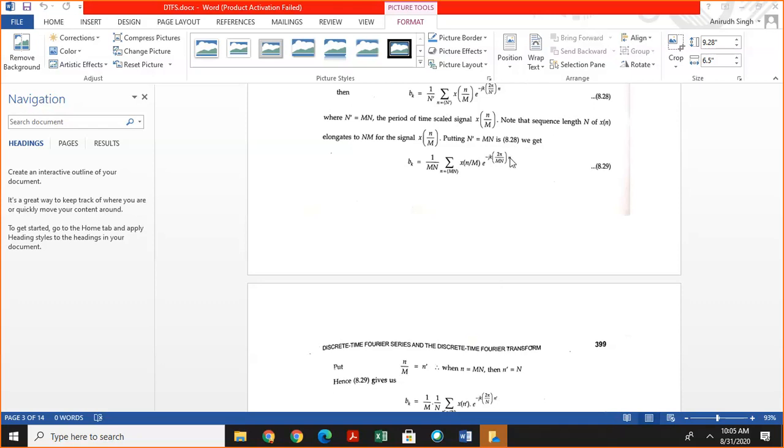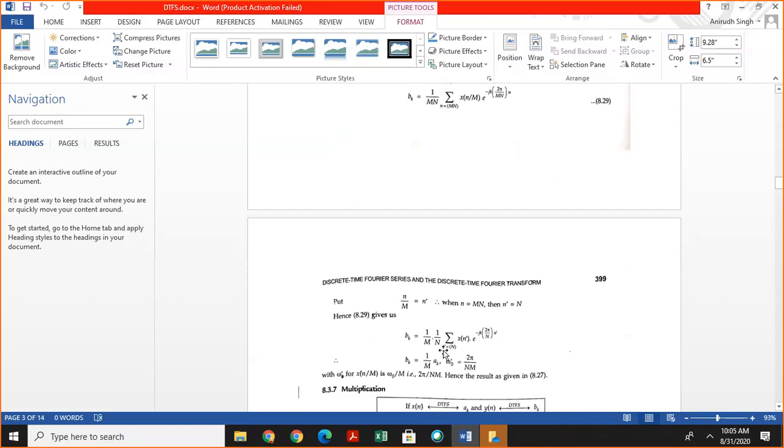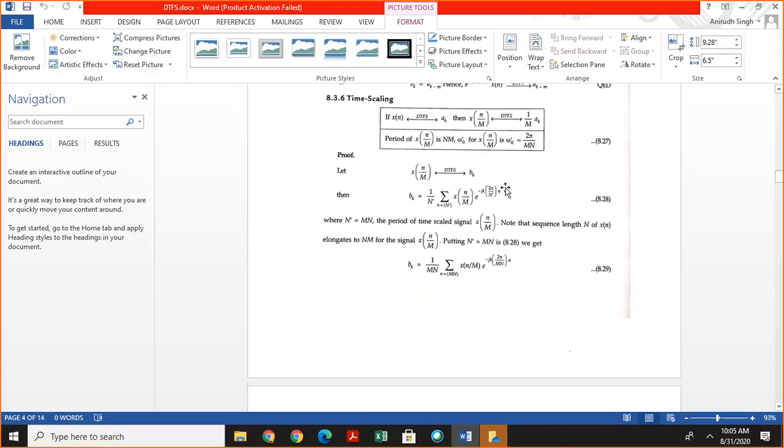Here n is replaced by n by m, and n by m is replaced by n dash. So this is ak: 1 by N summation x of n exponential minus jk omega n is ak. So we can say that Vk is equal to 1 by m ak, and here the Fourier coefficient of x of n by m is given by 1 by m ak.